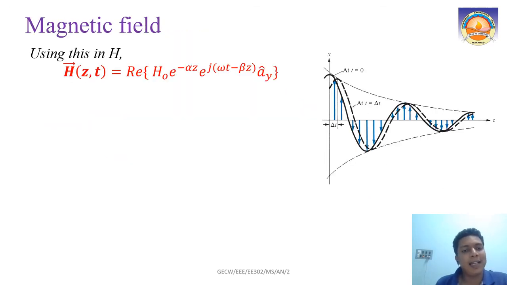Now, similarly for the magnetic field also, we are going to use this eta part in the magnetic field equation.